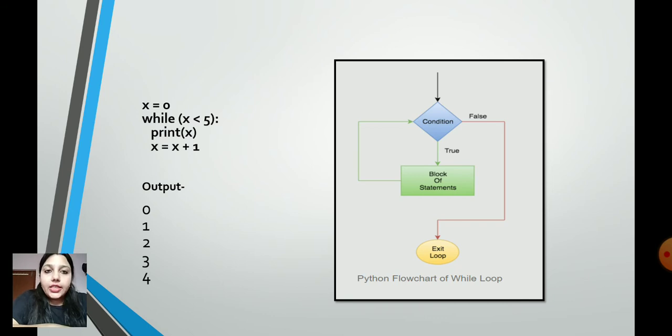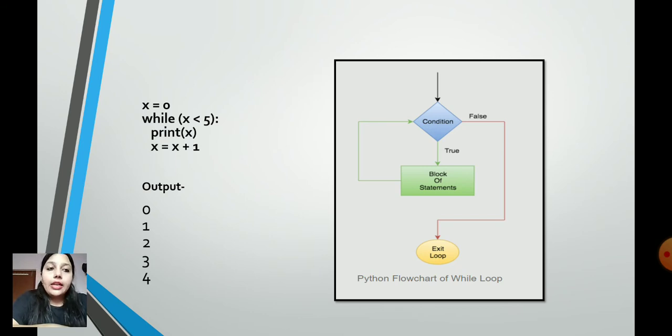So we will start with 0. Is 0 less than 5? Yes, we will print 0, and 0 plus 1, hence the value of x becomes 1. The loop will go on again and again, and by the time we reach x equals 4, 4 is less than 5, we will print 4 also. But x = 4 + 1 means the x value becomes 5. 5 is not less than 5, hence we will come out of the loop and the loop will terminate because we don't have any else part here.